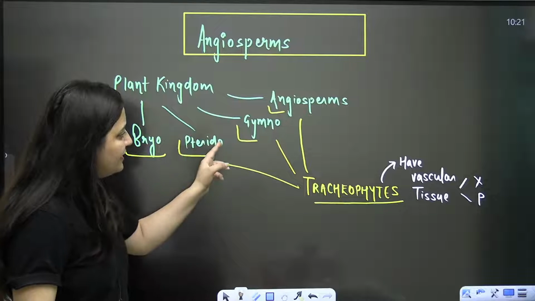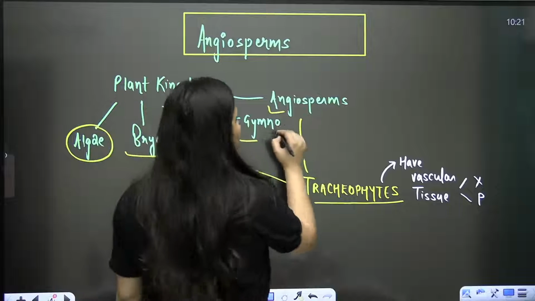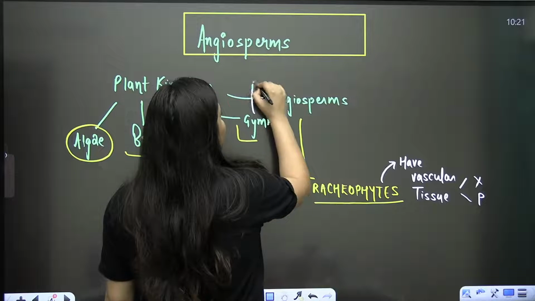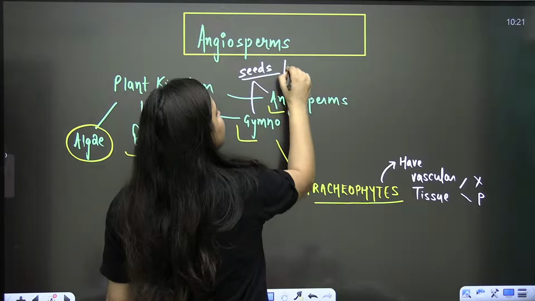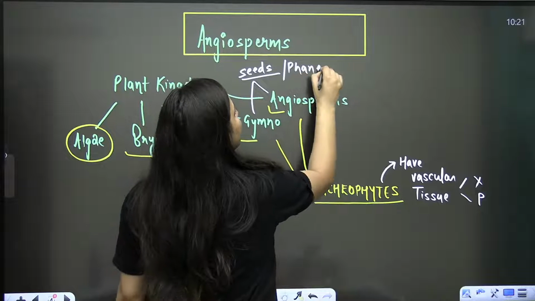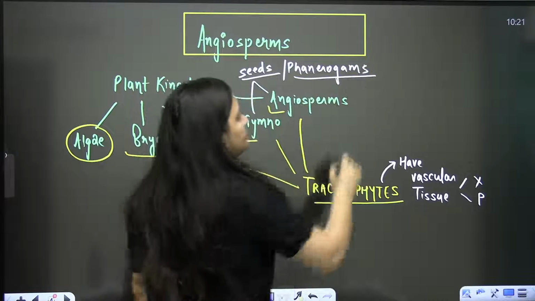And then after pteridophytes, you will see gymnosperms and angiosperms. Gymnosperms and angiosperms are the plants having seeds. So we also call them phanerogams, and spermatophytes.